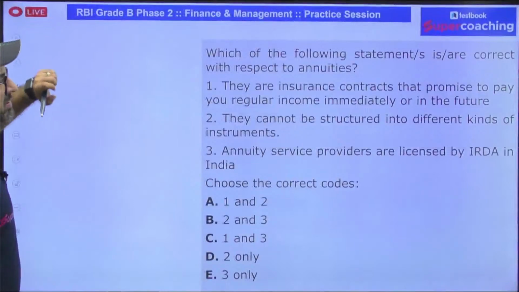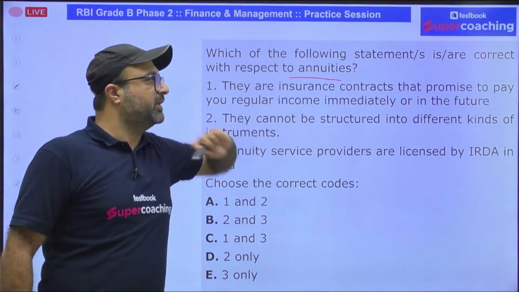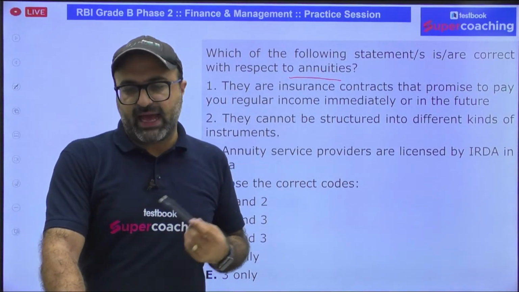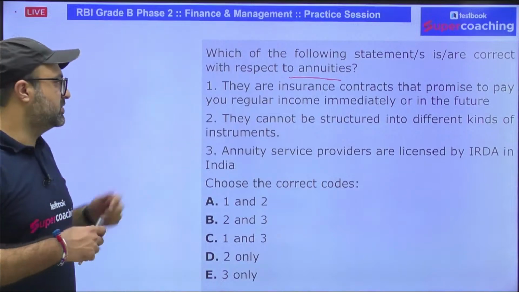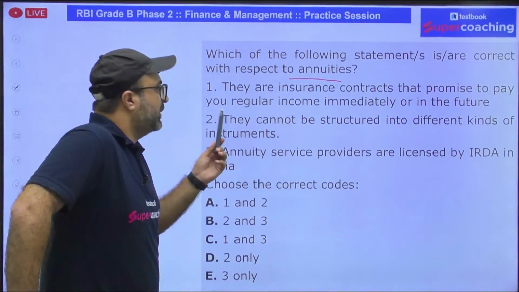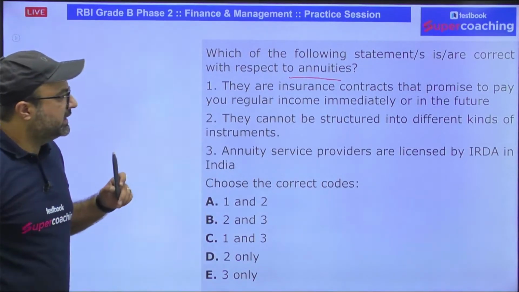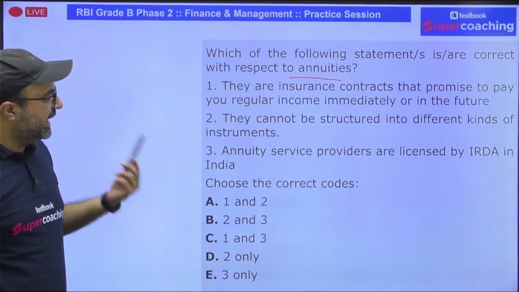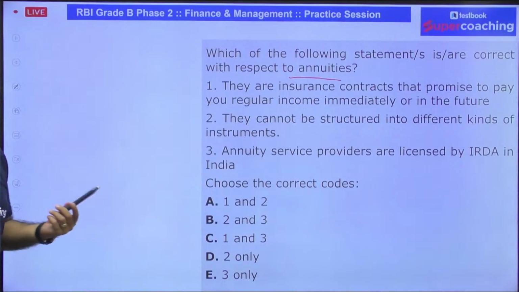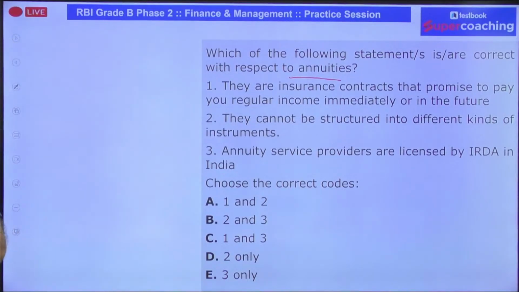The next question says, which of the following statement is or are correct with respect to annuities? As the name suggests, the word annuity stands for annual. They are insurance contracts that promise to pay you regular income immediately or in near future. They cannot be structured into different kinds of instruments. Annuity service providers are licensed by IRDA, that is Insurance Regulatory and Development Authority.